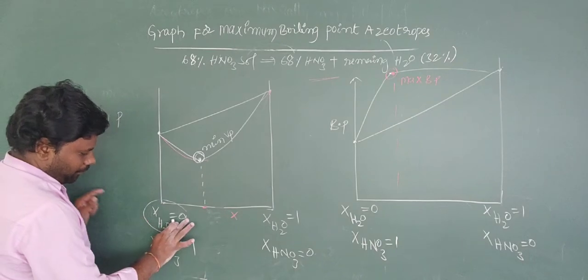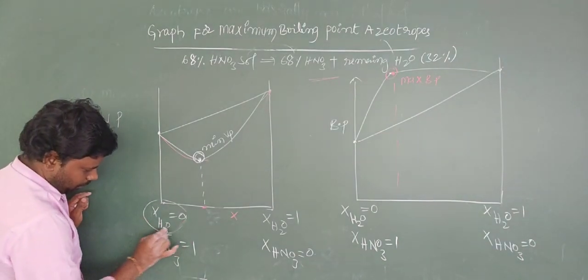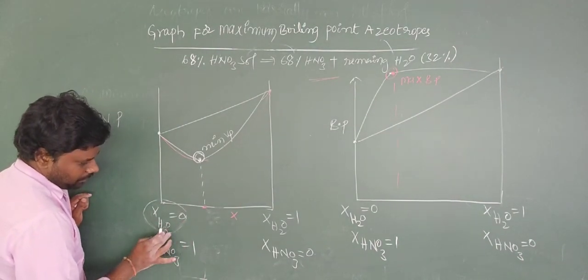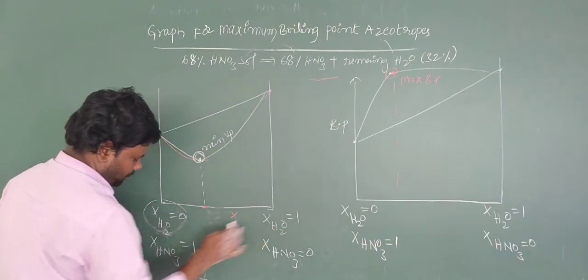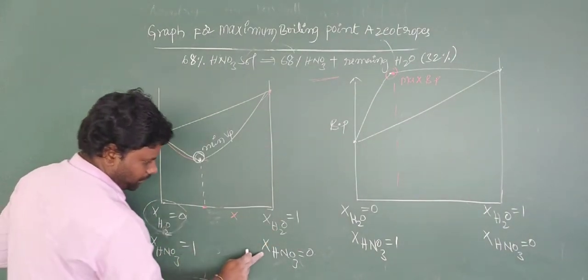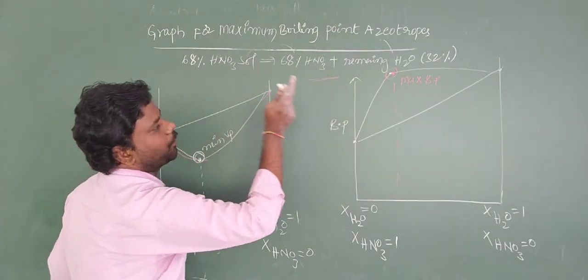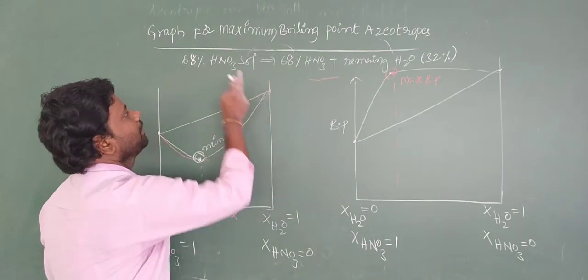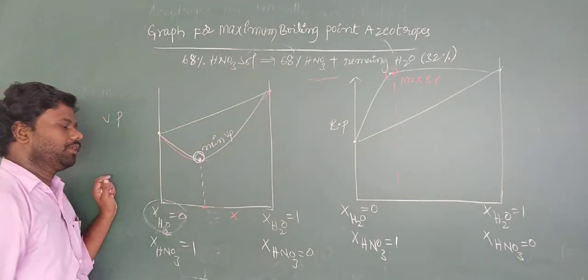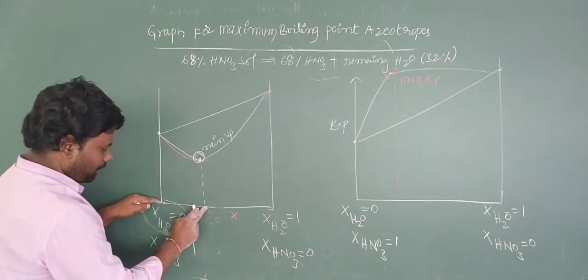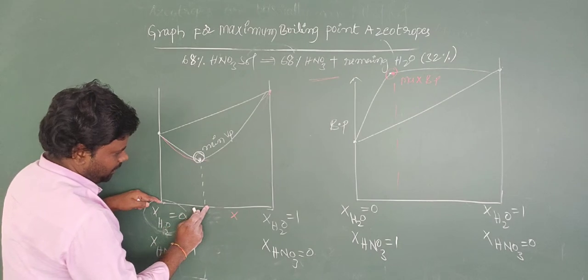Here mole fraction of water is 0, mole fraction of water is 1, mole fraction of HNO3 is 1, mole fraction of HNO3 is 0 here. So here how much percentage? Only 32% water should be present in 68% HNO3 solution. From here to here, mole fraction of water increases.